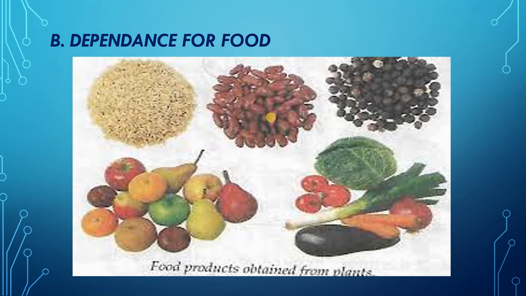You all know what is roughage? That is dietary fiber, okay, which is useful for the digestion of food. It provides bulk to the food, which is essential for the process of excretion, okay. Then, fruits like apples, mangoes, bananas, pineapples too provide roughage besides providing different types of nutrients.